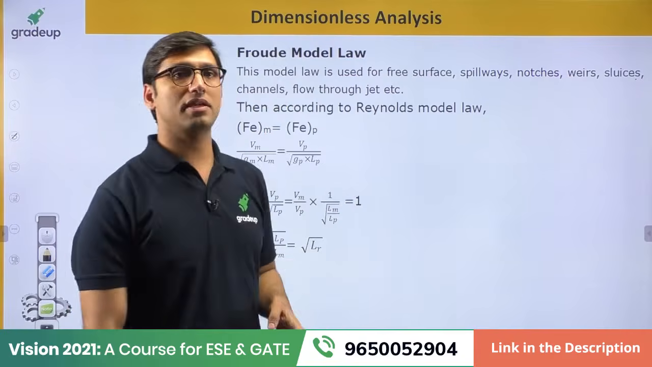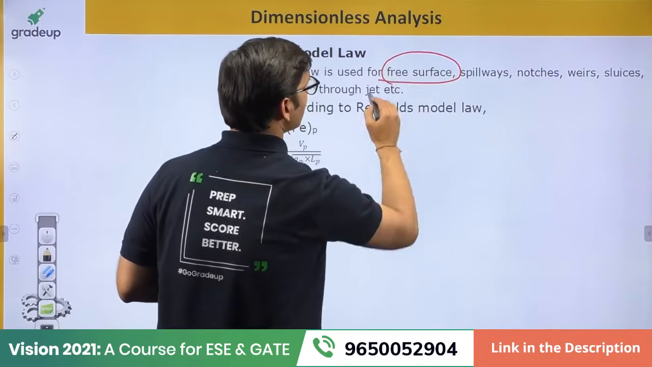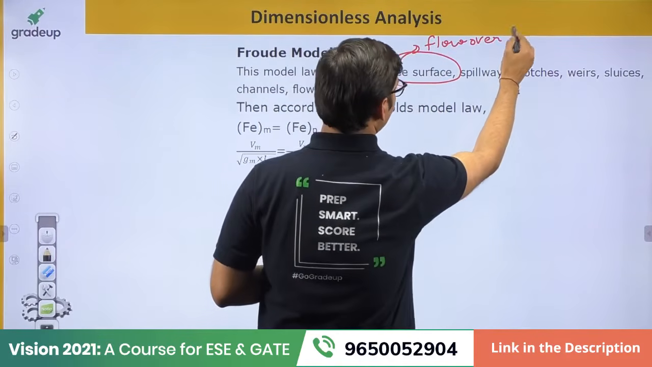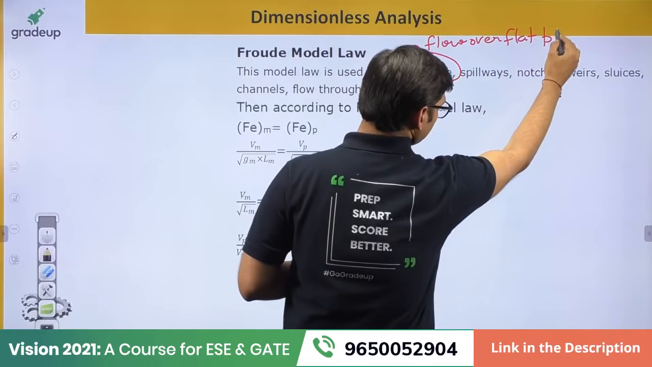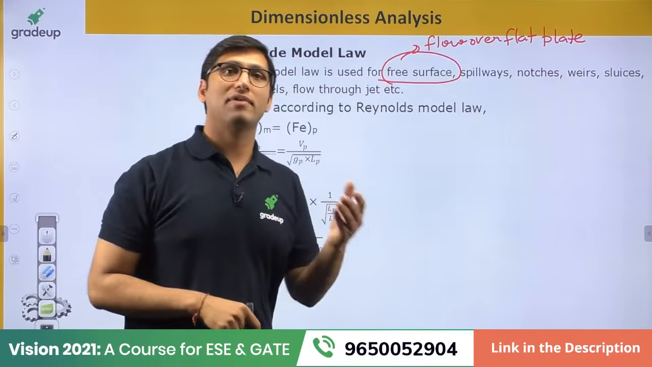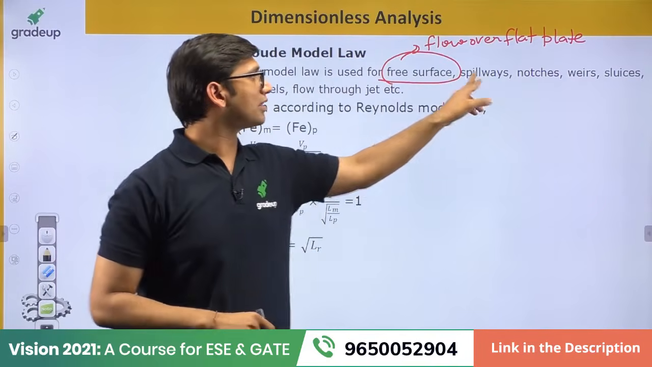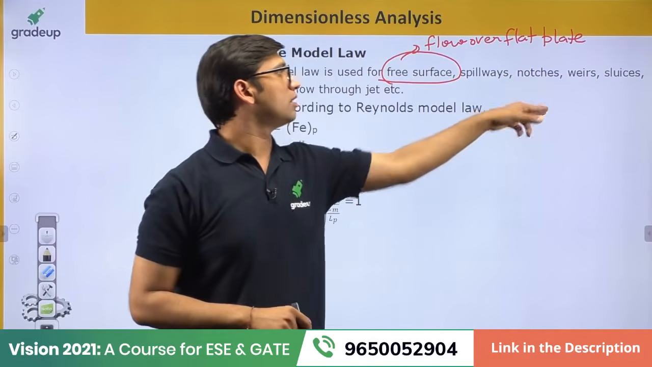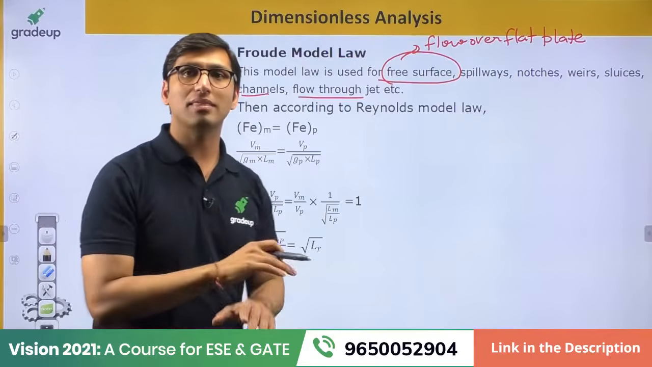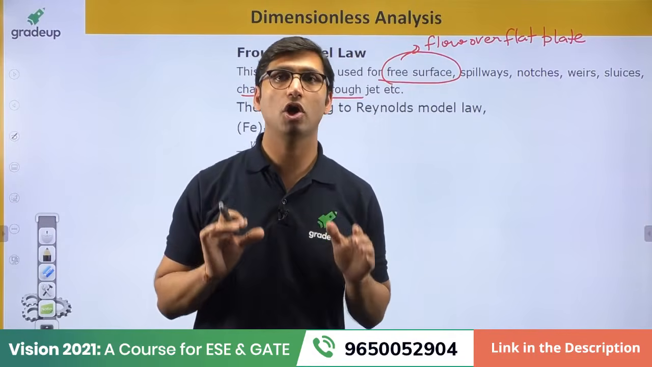Froude model law is basically used for the condition involving flow over a free surface. That means flow over a flat plate. For flow over a flat plate, you have to use the Froude model law. So when you have any question of flow over a free surface, or flow over the spillway, notches, weir, sluice gate, channel flow, flow through jet, in all these applications, we have to use the Froude model law.